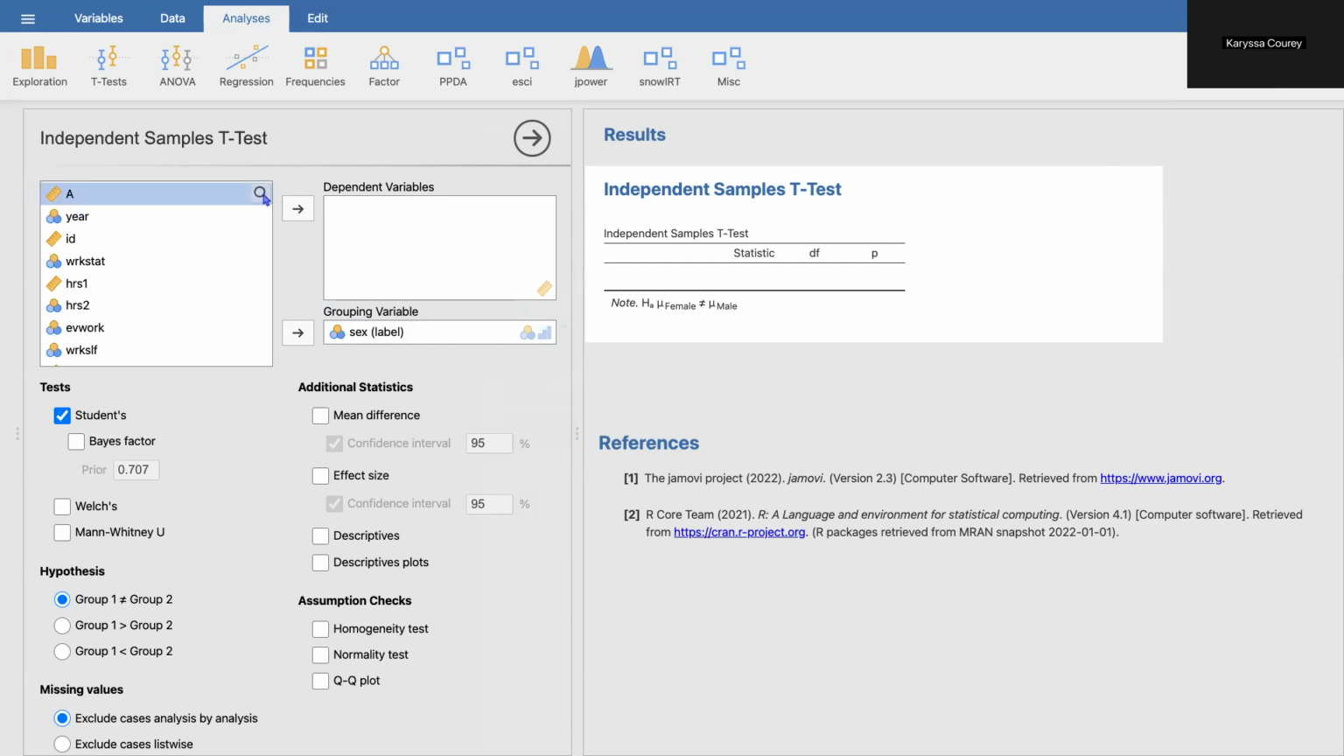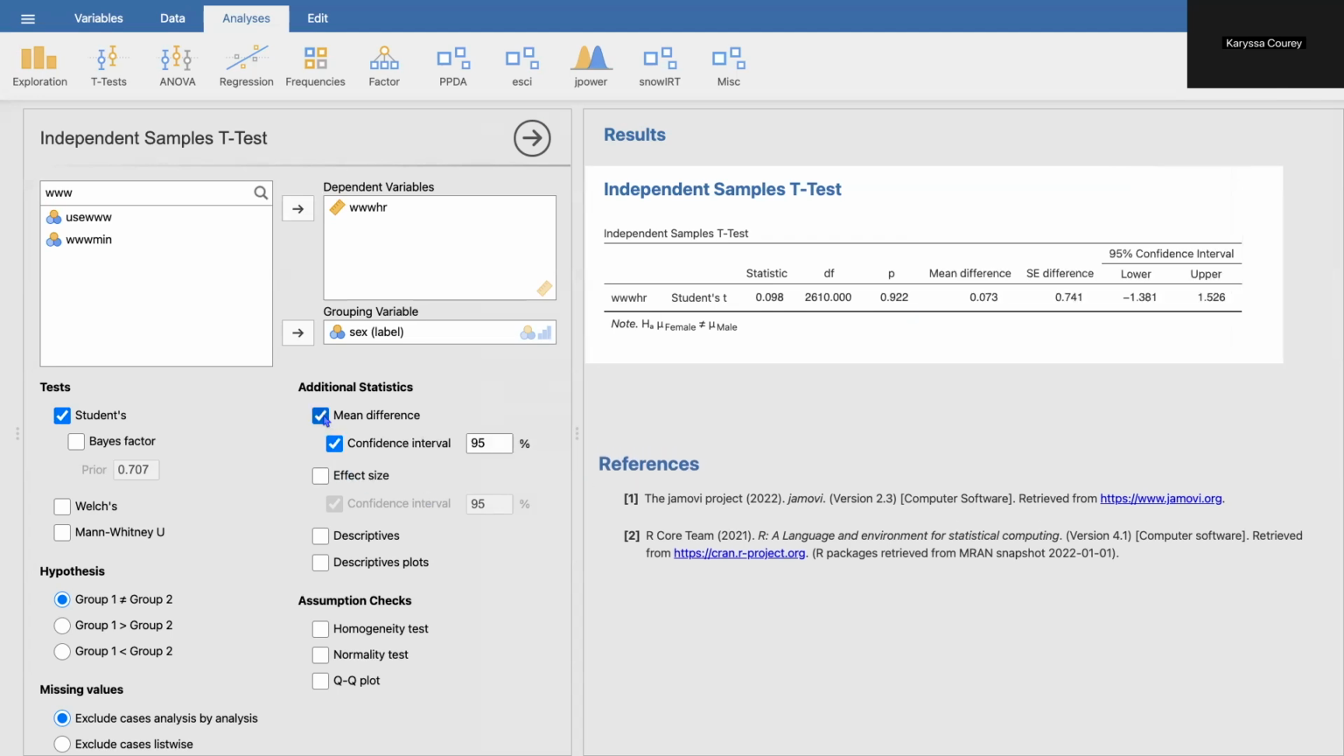And the next thing that I'm going to do is go ahead and drag and drop our dependent variable of interest into the dependent variables box. So immediately I get some results over here. We have our test statistic, which is 0.098, our degrees of freedom, and our p-value, which is 0.922, which is considered not statistically significant.